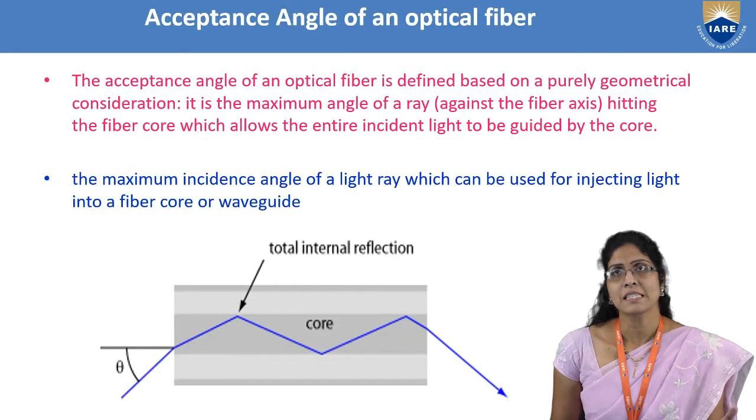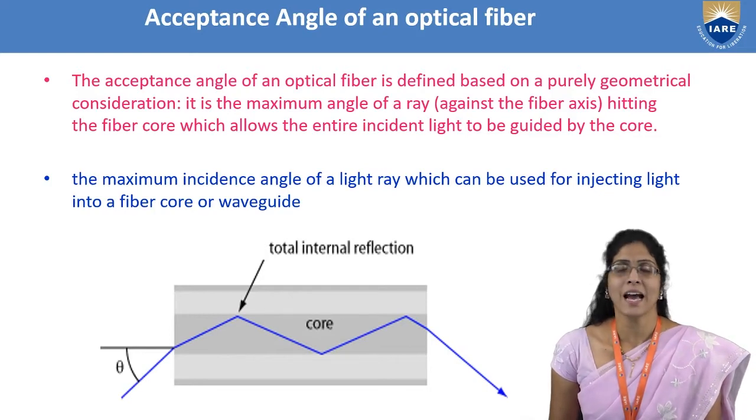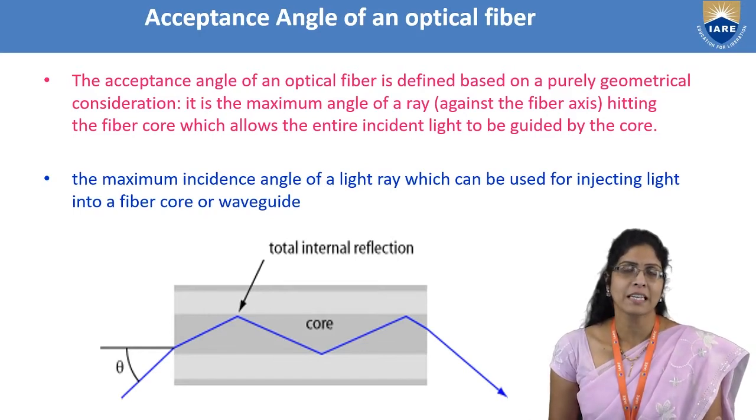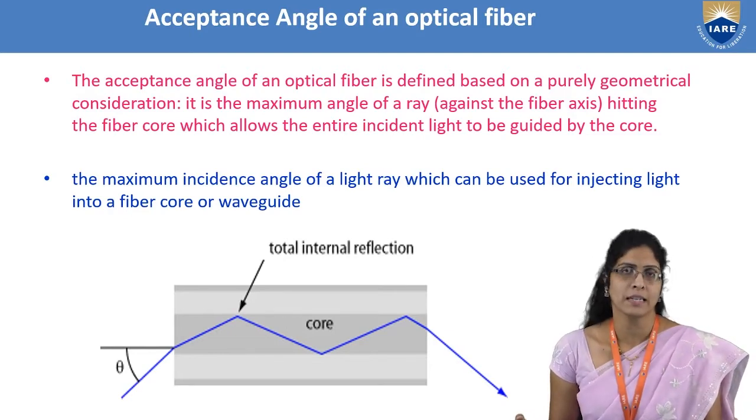In this lecture, we will be seeing the acceptance angle and the numerical aperture of an optical fiber. After knowing the definitions, we will also derive an expression for the acceptance angle and the numerical aperture. Later, we will also see the different types of optical fibers depending upon different parameters. As of now, the acceptance angle is a basic parameter which you have to know if you want to study how much light an optical fiber can really transmit from one end to the other end.